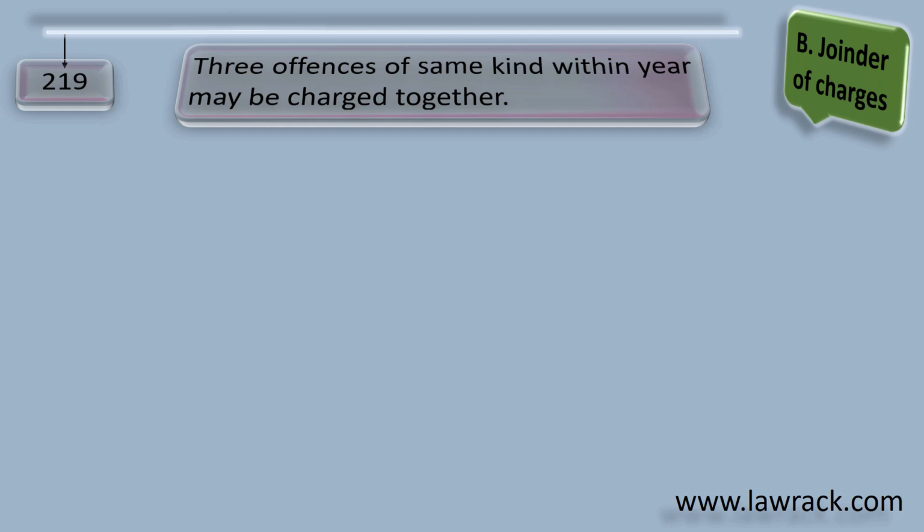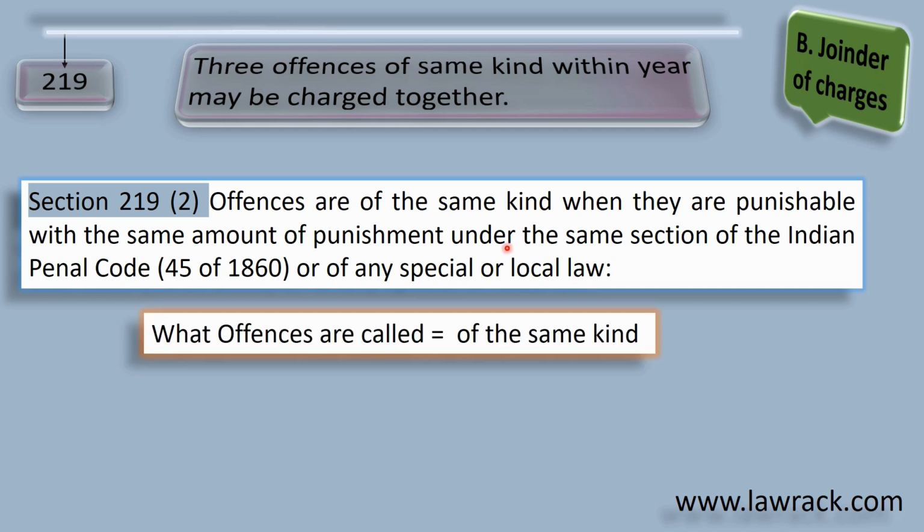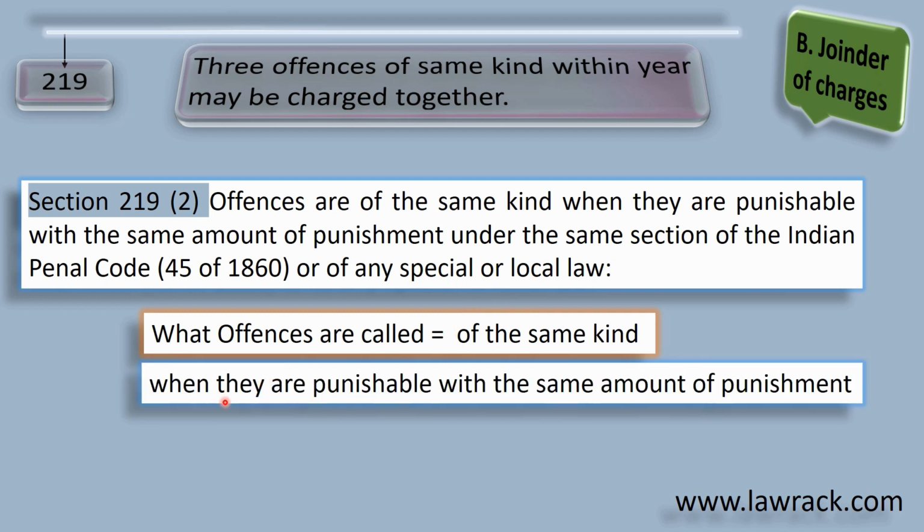Now let's check what subsection 2 of section 219 informs us. Offences are of the same kind when they are punishable with the same amount of punishment under the same section of the Indian Penal Code or any special law or local law. In simple words, if we ask what offences are called of the same kind, the answer is when they are punishable with the same amount of punishment.